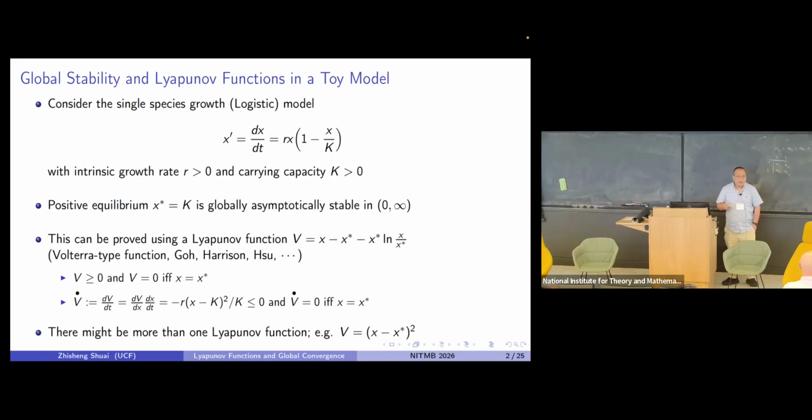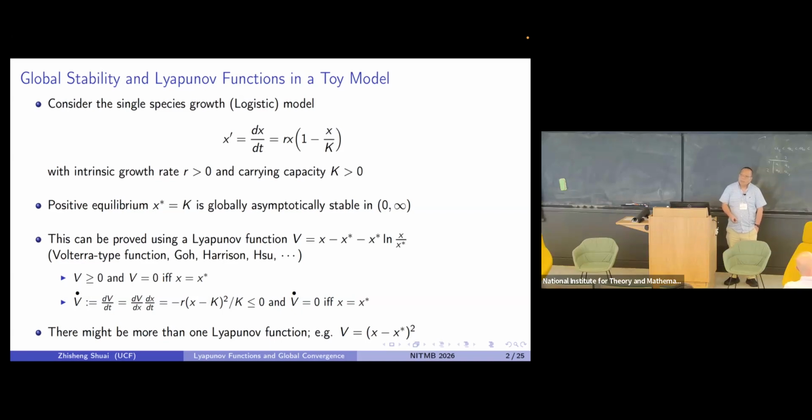There are so many words of stability in evolution dynamics. Here, stable means Lyapunov stable, and global stability here means global convergence. So if you have initial conditions for this model, as long as your initial condition is positive, then all solutions will approach this positive equilibrium, which is the carrying capacity.